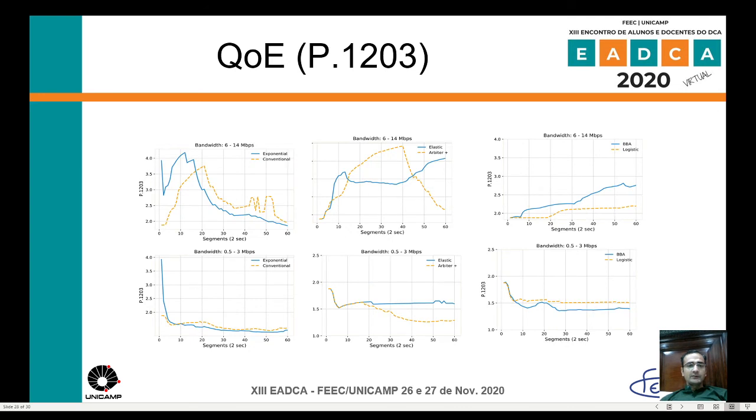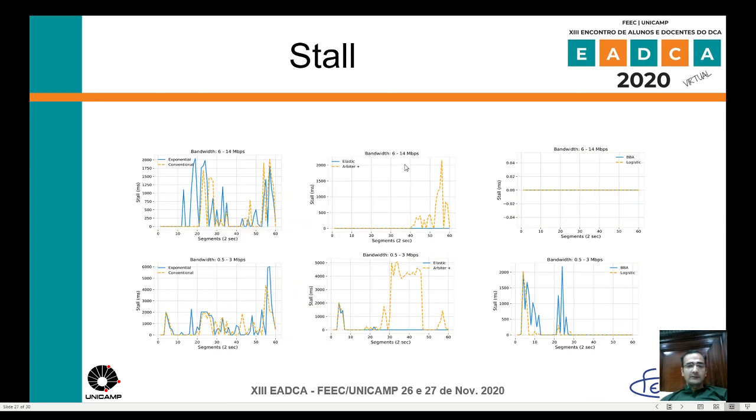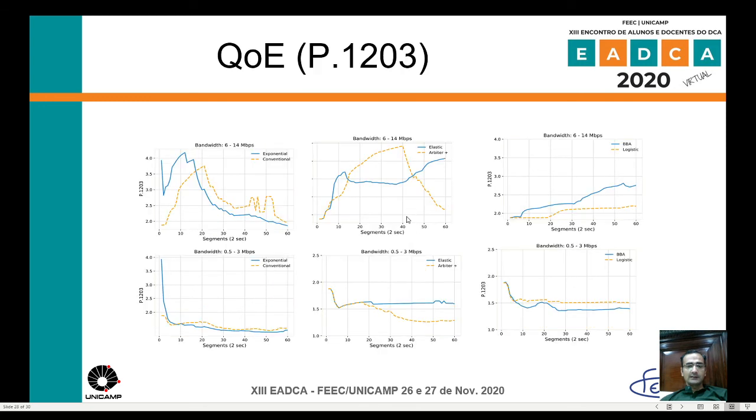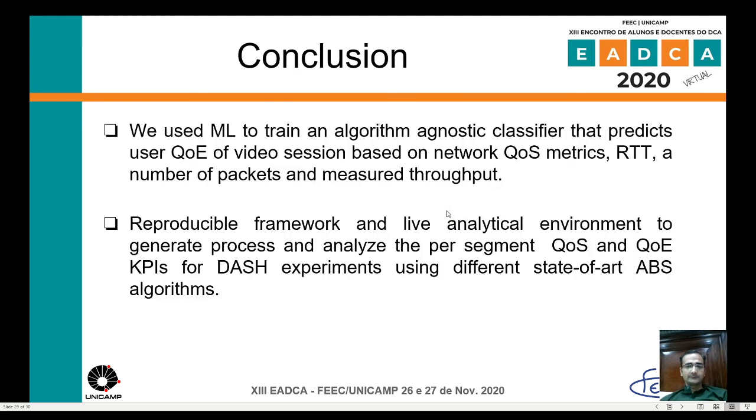And then we have QoE P.1203. We can see that Arbiter has less QoE as compared to the other ABS algorithms. From here we can see that the stalls cause the player to switch segments to lower P.1203 values.